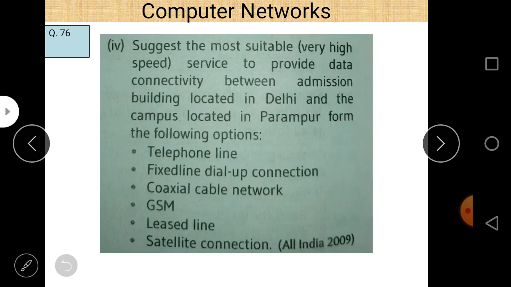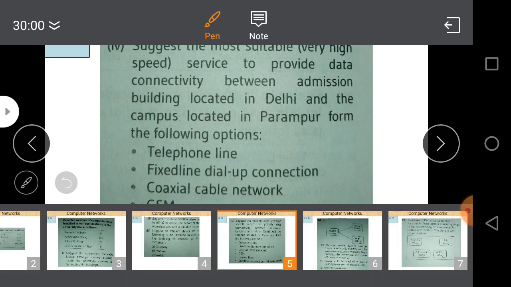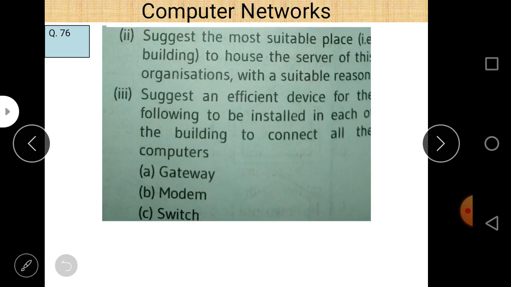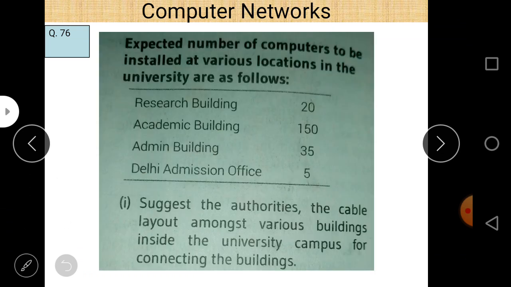The next question says: suggest the most suitable place in the buildings to house the server of the organization with a suitable reason. To find the server room, first of all let us check the number of computers within each building.